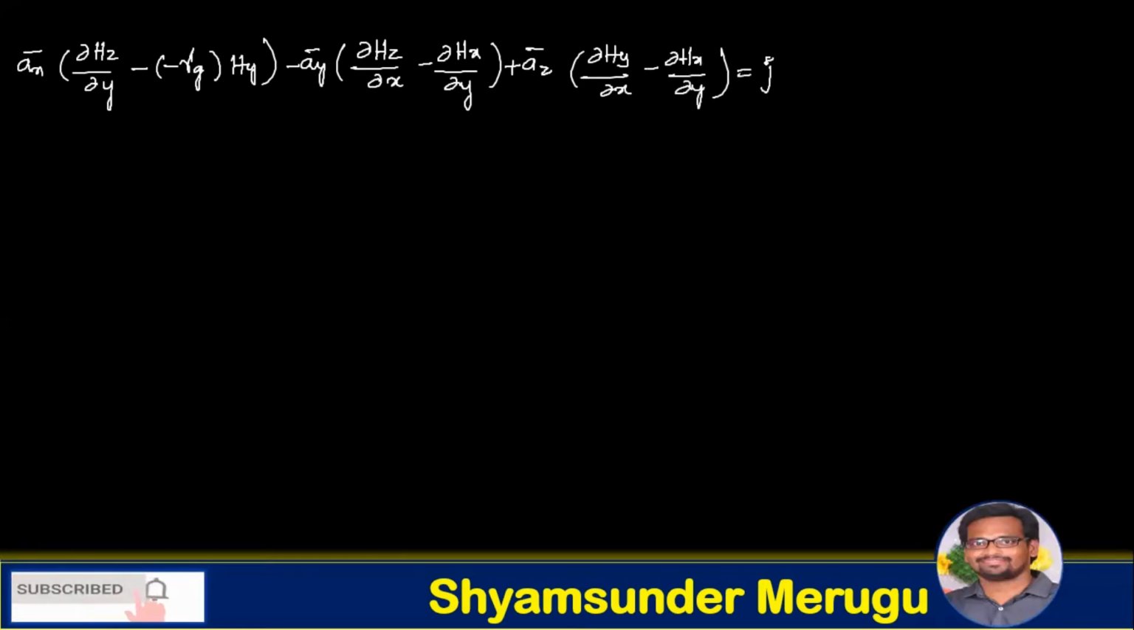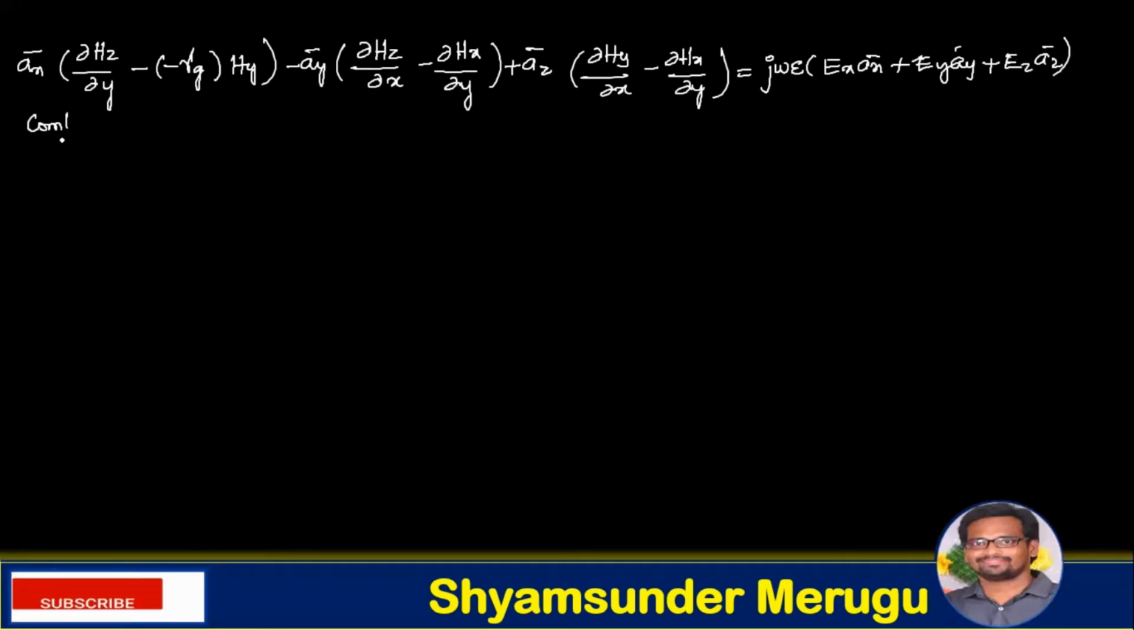Now simplifying further, the expression becomes Ax bar of dou Hz over dou y minus gamma g Hy, minus Ay bar of dou Hz over dou x minus dou Hx over dou y, plus Az bar of dou Hy over dou x minus dou Hx over dou y, which is equivalent to j omega epsilon of Ex Ax bar, Ey Ay bar plus Ez Az bar.